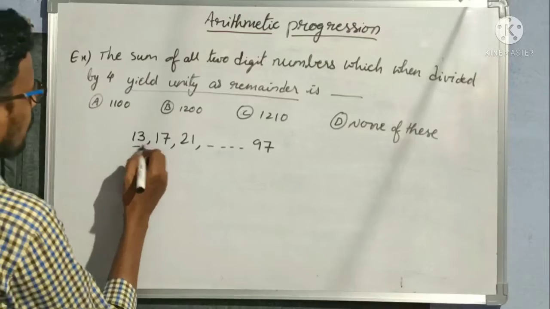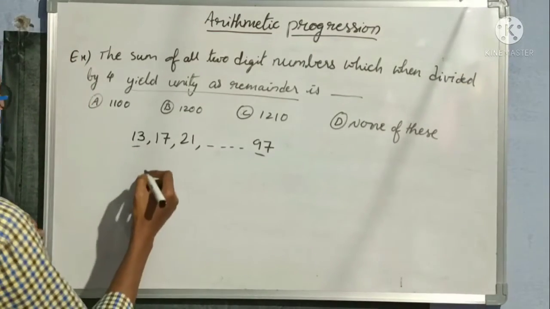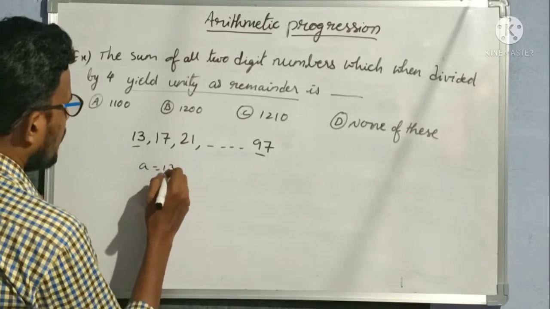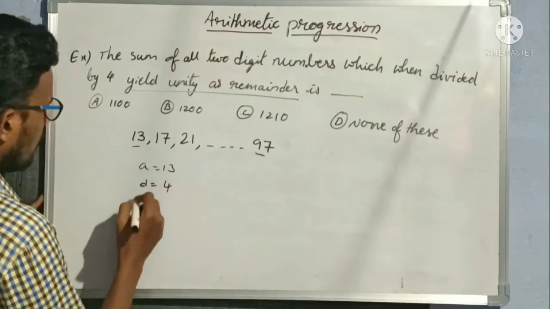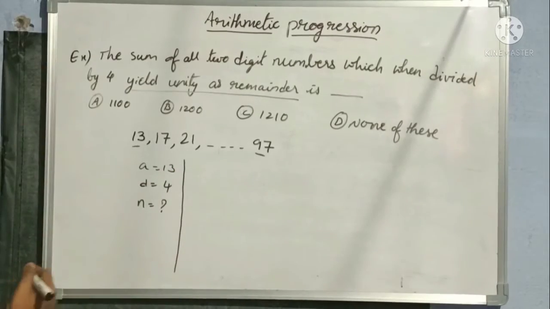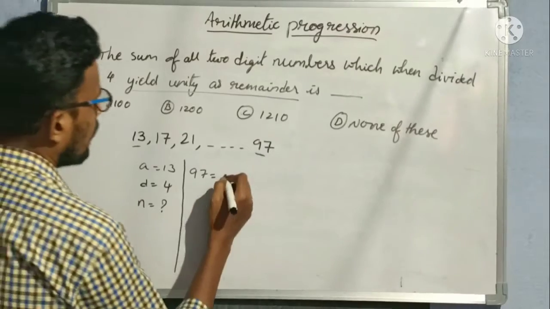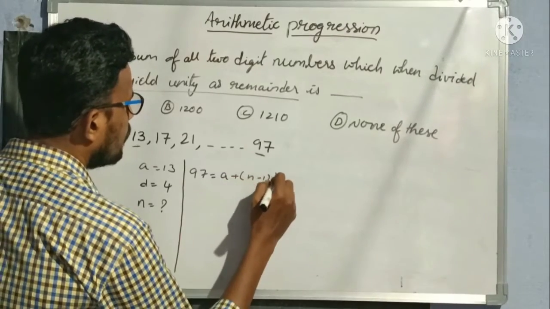We know a and l, but we don't know n. So a is equal to 13, d is equal to 4, and n is the question mark. Our nth term: 97 is equal to a plus n minus 1 into d.